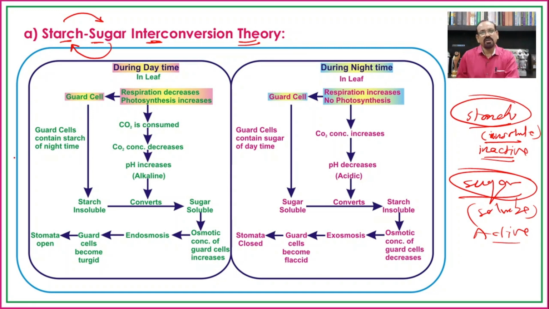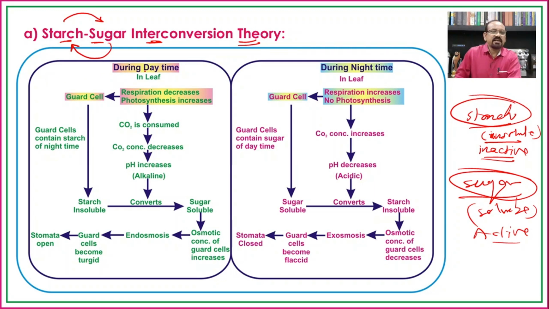If the osmotic pressure of the guard cell is high, it will absorb water, swell up, that is become turgid, and the stomata get open. But when there is starch, the cell becomes osmotically inactive, it will not absorb water, and hence the stomata remain closed.